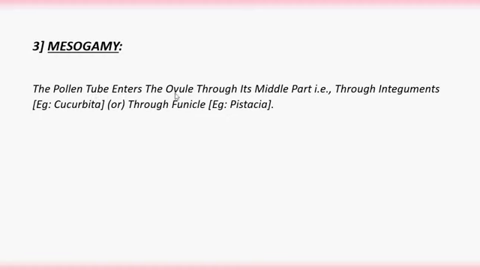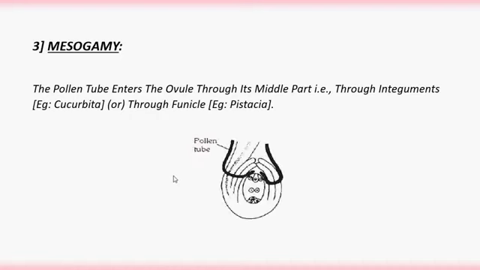And one more type, that is mesogamy. The pollen tube enters the ovule through its middle part, that is either through the integuments, which we can observe in Cucurbita, or through the funicle, the stalk of the ovule, which we can observe in Pistacia in this photograph. So these are the integuments, the coverings of the ovule.